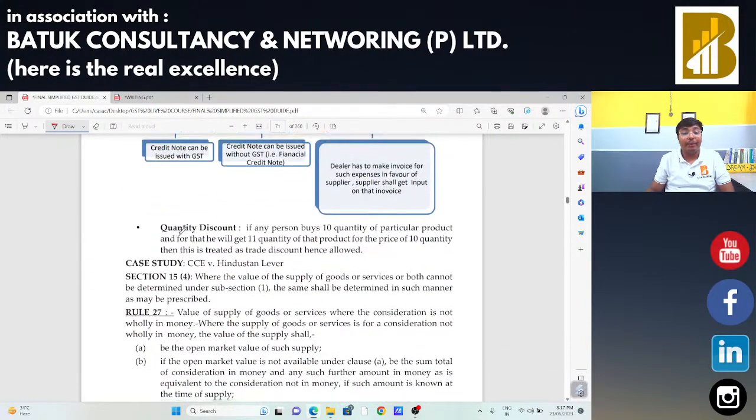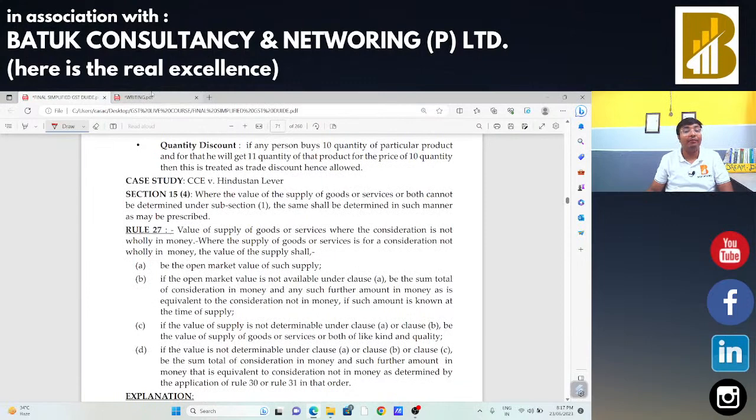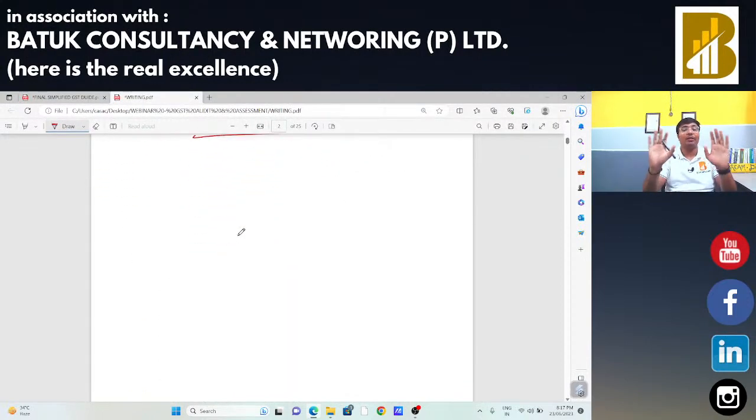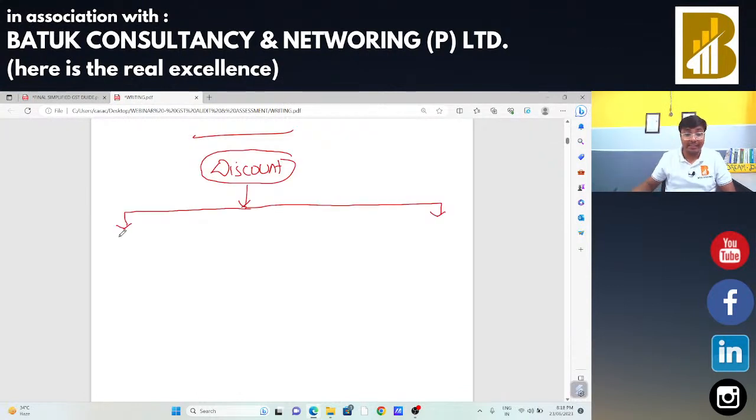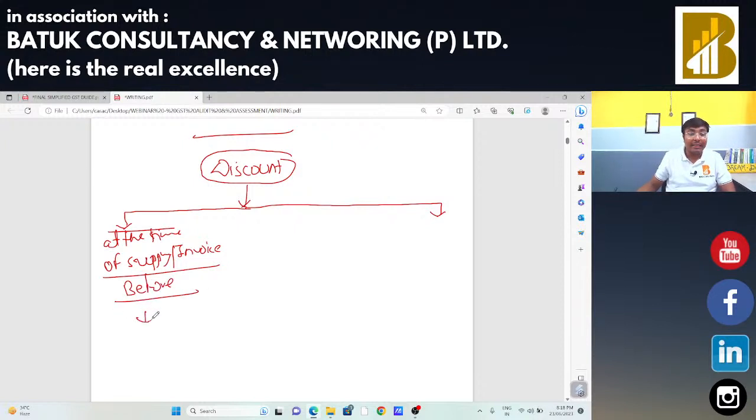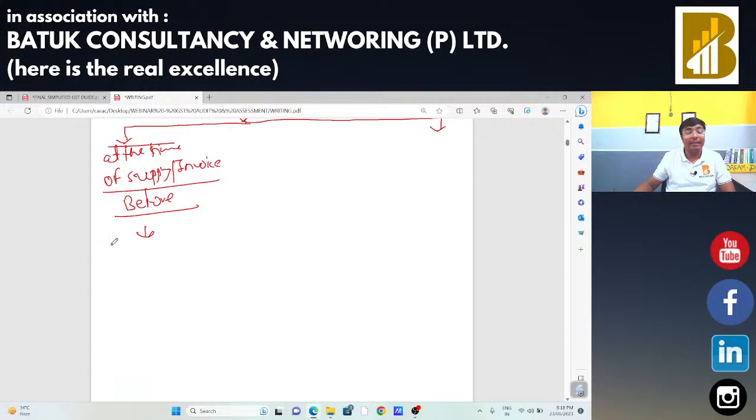Now, complete credit note, that is, the complete discount part. I am going to take one example, and with reference to that example I am going to discuss the discount part. If the discount has already been decided at the time of supply or invoice or before, in that case that discount will be treated accordingly, and for providing that particular discount, a credit note can be issued.